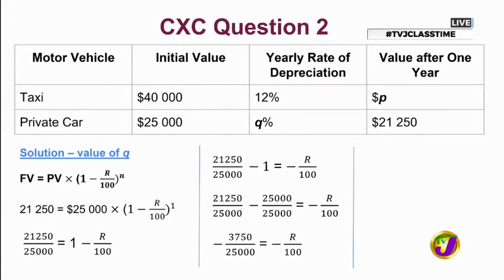Okay. Notice carefully that we're subtracting a larger value here from a smaller value. Yes, and so notice here that the answer on my left-hand side is actually negative. Yes. 3,750 divided by 25,000. I can assure you, Karima, that at least one person would have made the mistake of putting the 25,000 first in the calculator, just because it's bigger. But we want to ensure that we're paying attention to what we're doing. That's right. So, still not yet where we wanted to be.